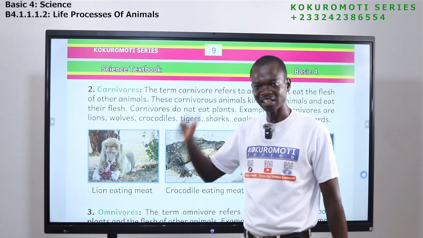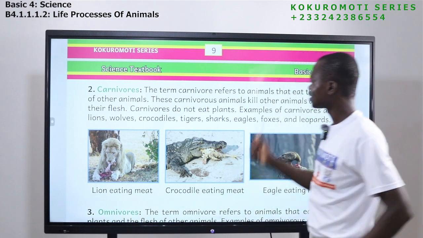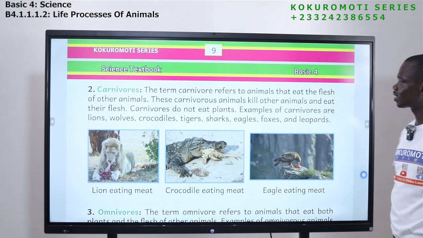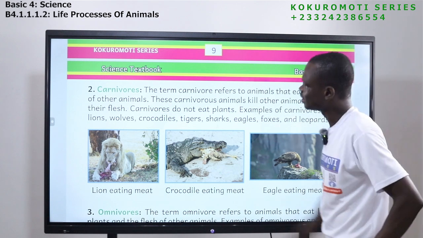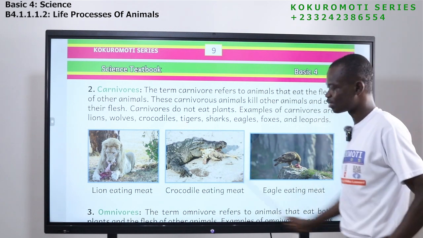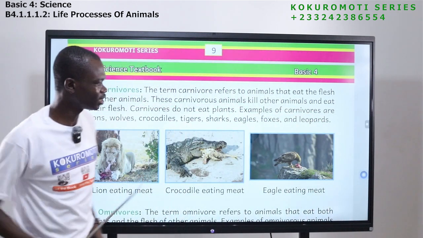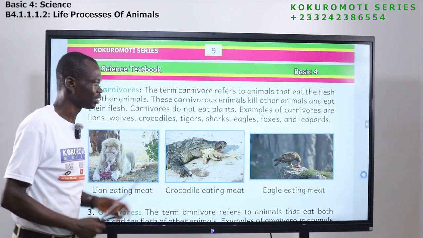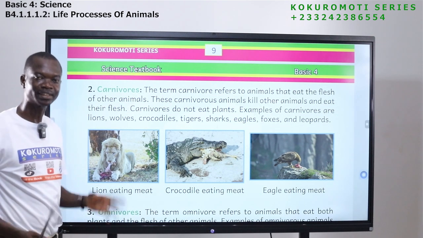If they get other animals too, they will kill them and eat them. Carnivores do not eat plants. Listen, they don't eat grass, they don't eat herbs, they don't eat anything that has to do with plants. Theirs is flesh of other animals, meat.